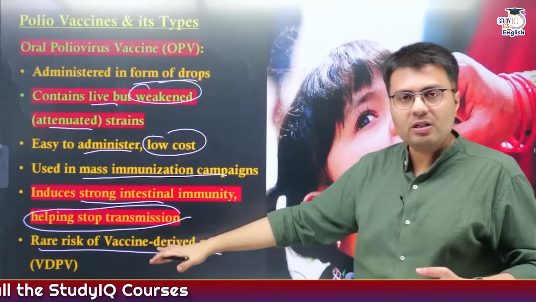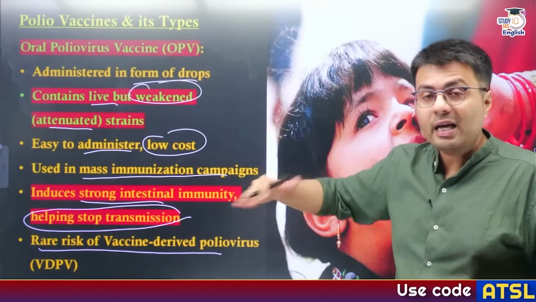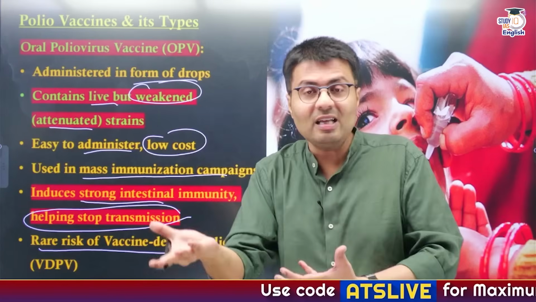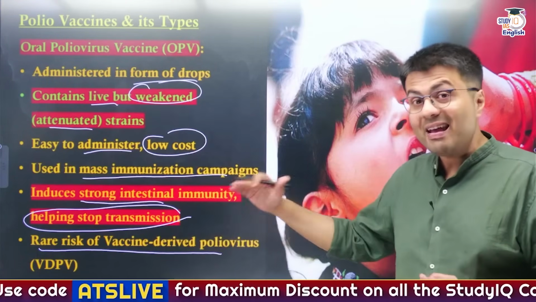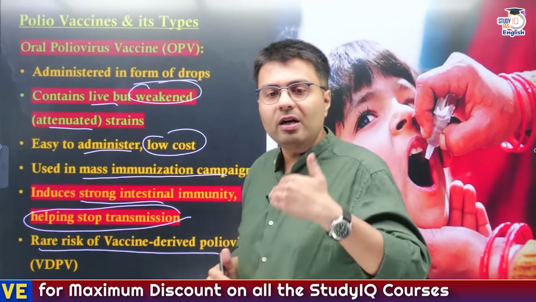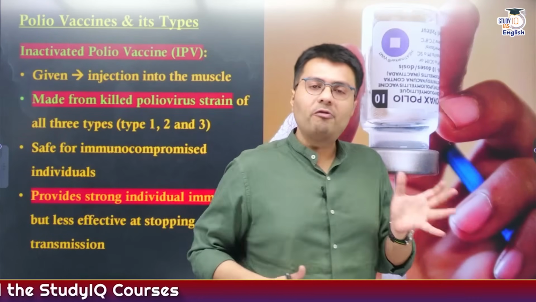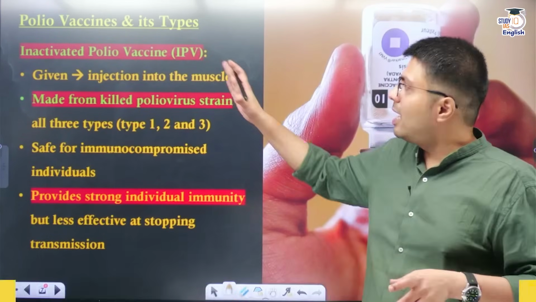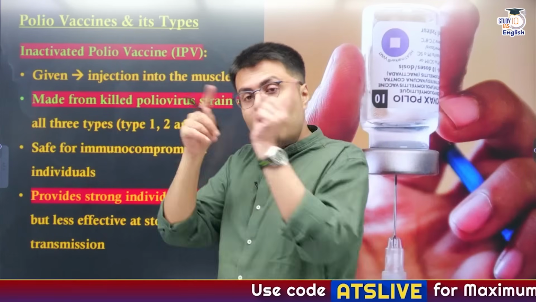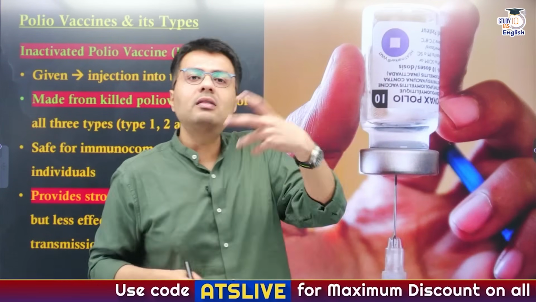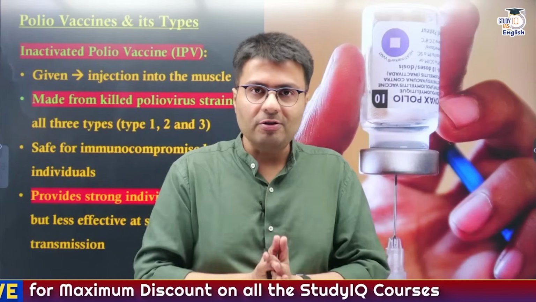So these are the challenges associated with oral poliovirus vaccines. Although they are quite good when it comes to ease of administering and low cost, there is a rare risk of vaccine-derived transmission of poliovirus, right? So to counter that, the government came up with another kind of vaccine, the inactivated poliovirus vaccine. Now these vaccines, as compared to the oral poliovirus vaccines, are administered in the form of injection, like the ones we have taken for coronavirus, right?